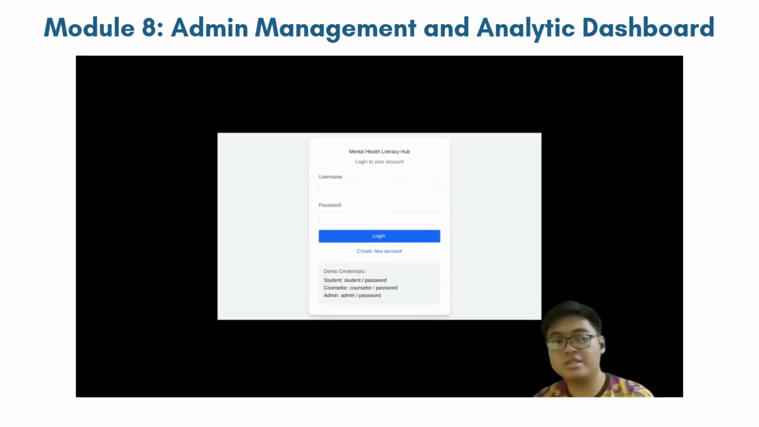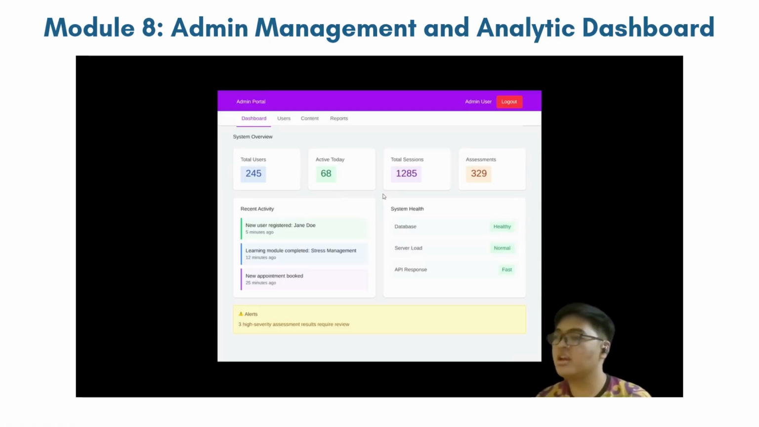Demo for Module 8, Admin Management and Analytic Dashboard. Here we'll start by logging in first as the admin. The first space they see is the dashboard that shows the overview, recent activity, and the system's health, and also the alerts of any assessment results that require review.